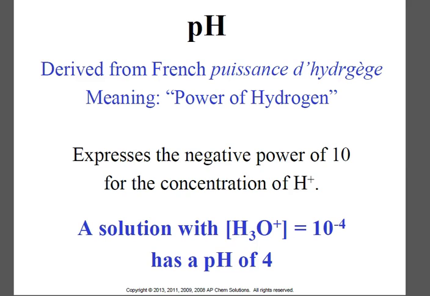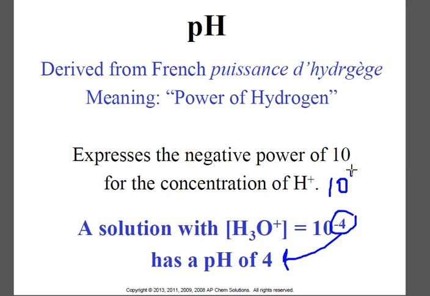The pH expresses the negative power of 10 for the concentration of H+. For example, if you have a solution with a concentration of H3O+ or H+ at 10 to the negative 4, then the pH would be 4. It's telling you the negative power of 10. If you had an H+ concentration of 10 molar, that's 10 to the first, right? So your pH would be -1.